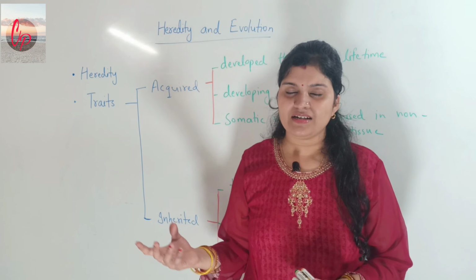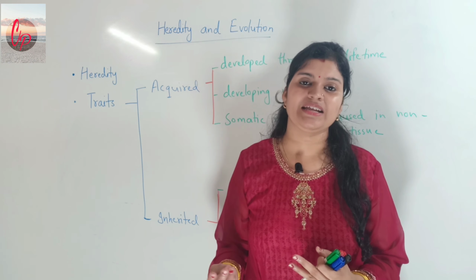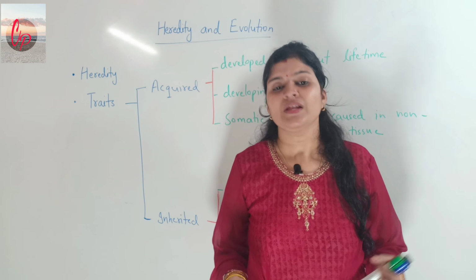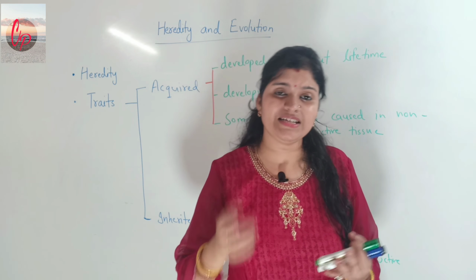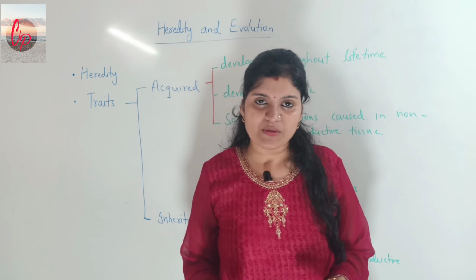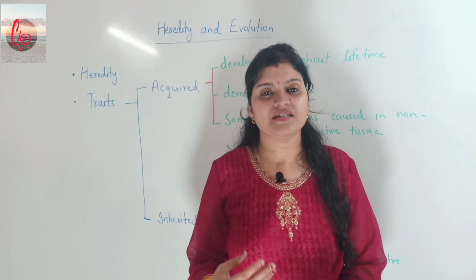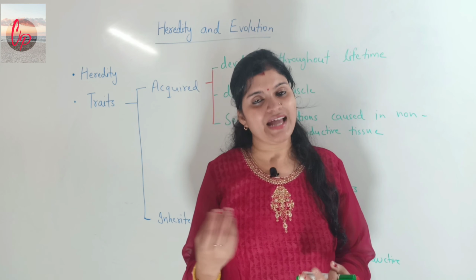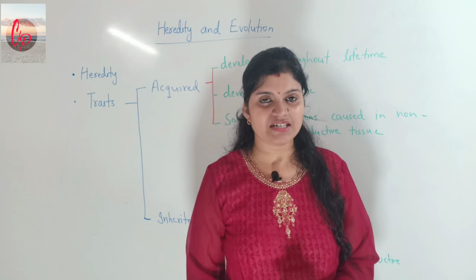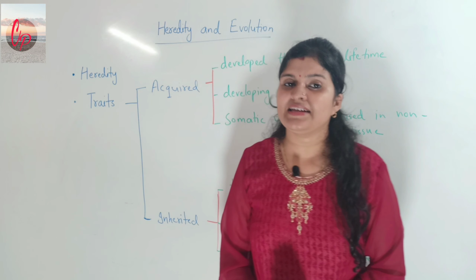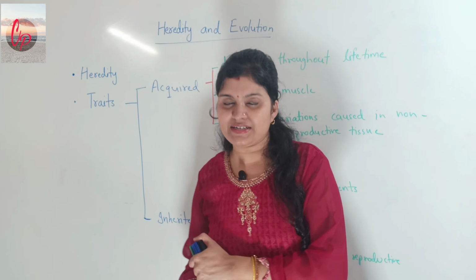We can observe different types of features in a newborn baby. As for example, we can take eye color, skin color, height of the baby, or earlobes, things which are clearly observable in the newborn baby. So in most cases they take the characters from the parents. In few cases they can show some different characters also, which is a special case which we will study in this chapter. So basically the term heredity consists of all the transmission of characters from the parents to the offspring.